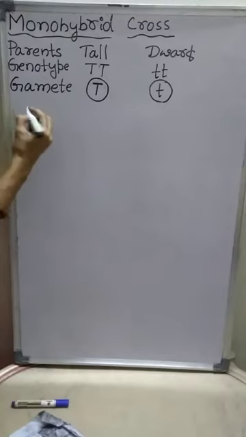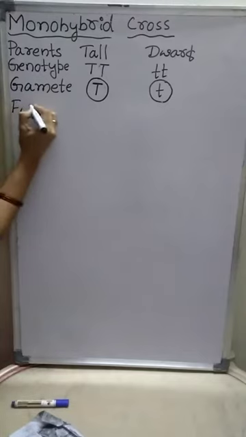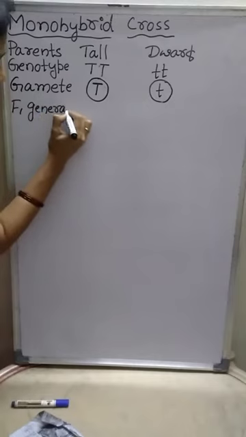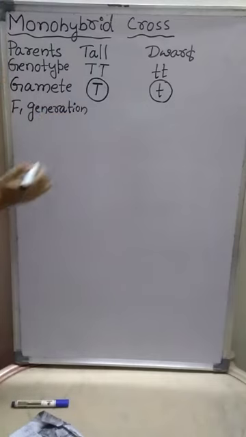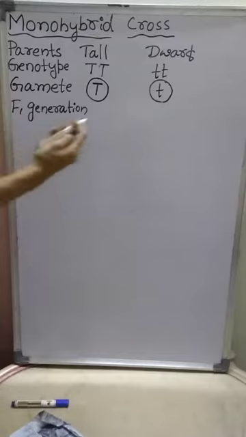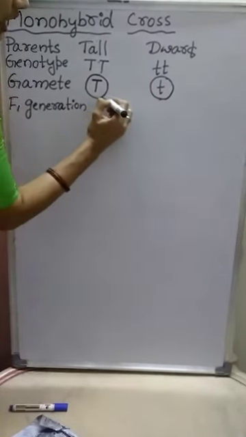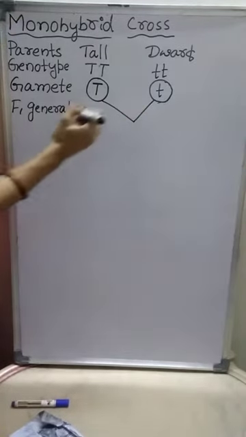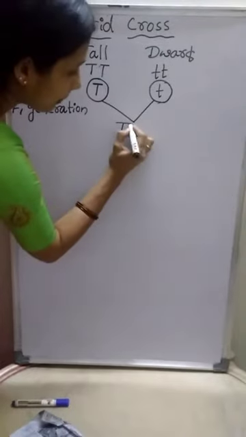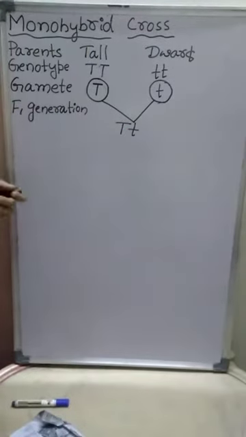Next step is fusion of gametes, fertilization. After fertilization we will get the F1 generation. F1 generation means first filial generation. Here the fusion of capital T and small t gives rise to capital T, small t.